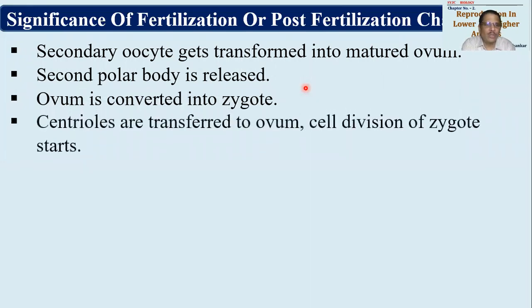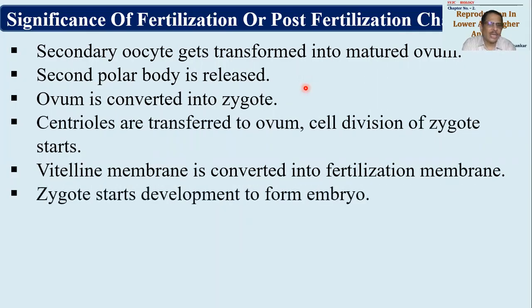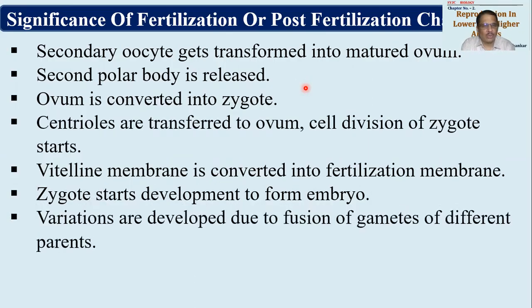karyogamy or fusion. Then centrioles are transferred to ovum and cell division of zygote will start. Vitelline membrane will become fertilization membrane. That is one more event. Zygote starts development to form embryo and fetus subsequently. So development starts immediately. We can say post-fertilization change.